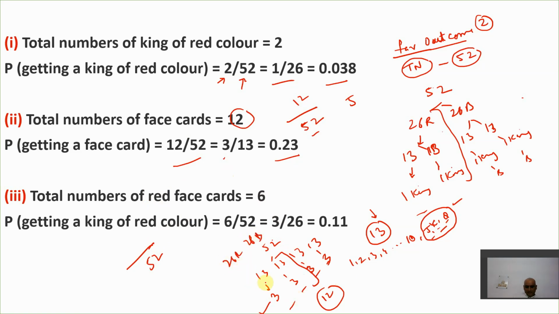And 26 means this 13 and 13, 2 sets are here. In each set of 13, we have 3 face cards. So total number of red face cards is what? 6 here. Because there are total 12 face cards. So 12 face cards means what? 6 for the red side, 6 for the black side. I hope you get this point, right? So this is for the red face card. So probability is 6 by 52. On canceling, you have 3 by 26, and on solving, you'll get 0.11.